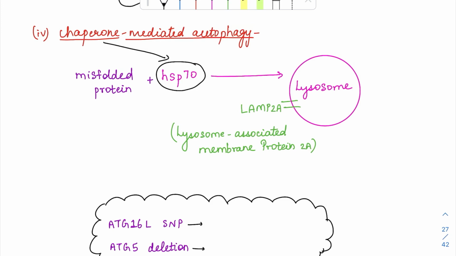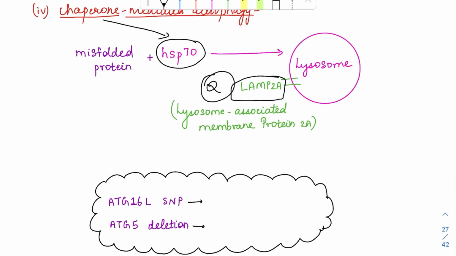So what will happen? This HSP70 will take up this misfolded protein and take it to the lysosomal membrane. In the lysosomal membrane, we have a protein called LAMP2A. LAMP2A is nothing but lysosome associated membrane protein 2A. So via this LAMP2A, this misfolded protein will enter into the lysosome, and there it is going to be degraded. So this kind of autophagy is called chaperone mediated autophagy, which helps in the degradation of the misfolded proteins.